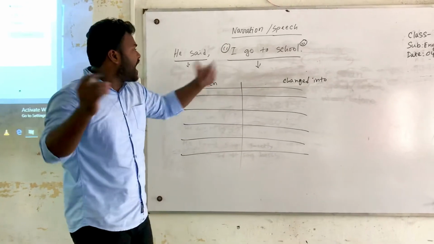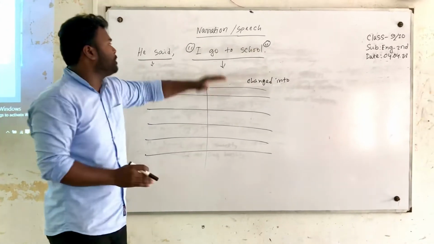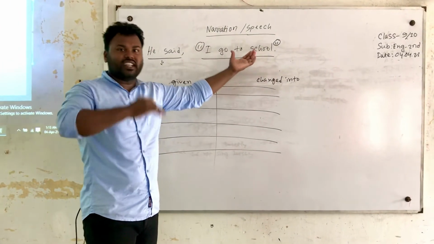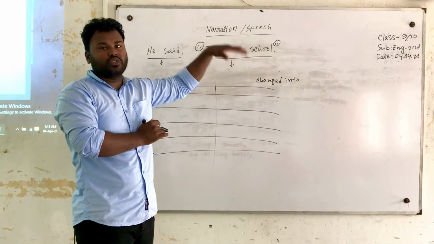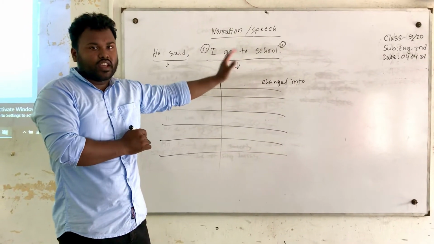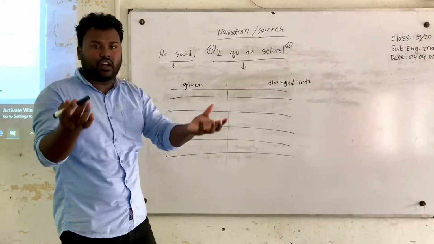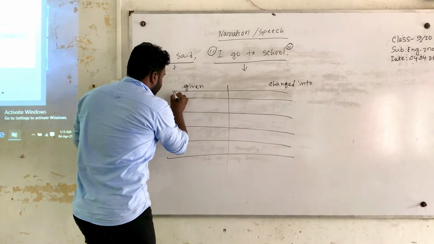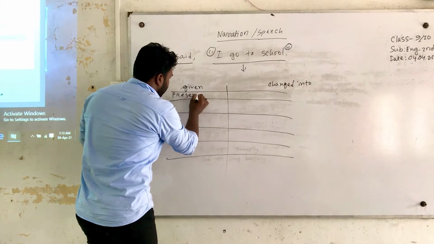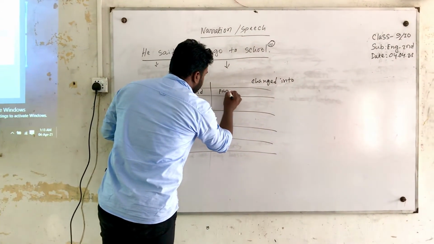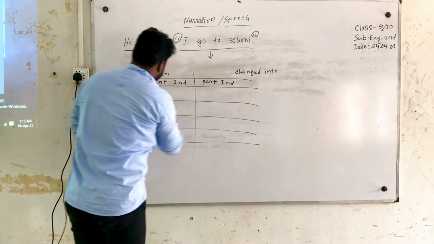If we have present indefinite tense in the reported speech in a direct narration, then it will change into past indefinite in indirect narration. Accordingly, I will write down all the names of the tenses. First of all, present indefinite will be changed into past indefinite.